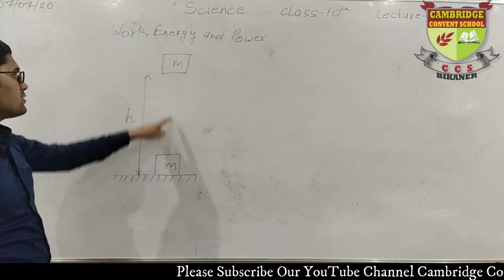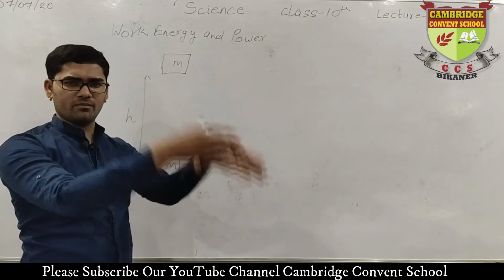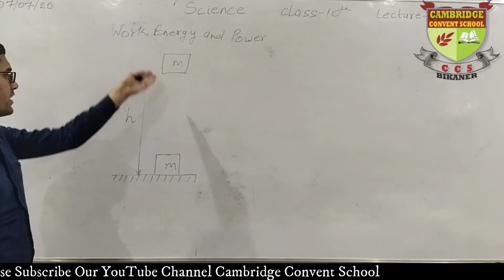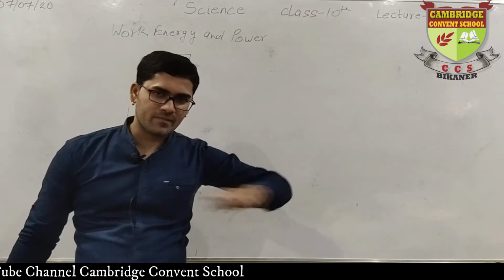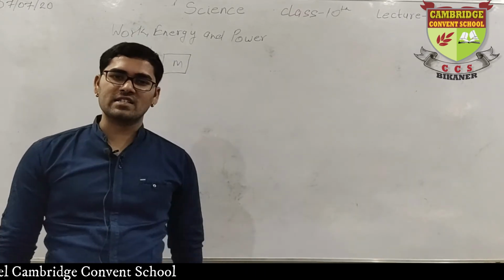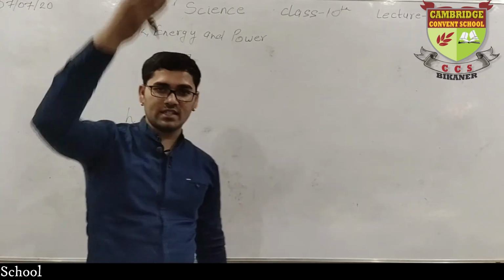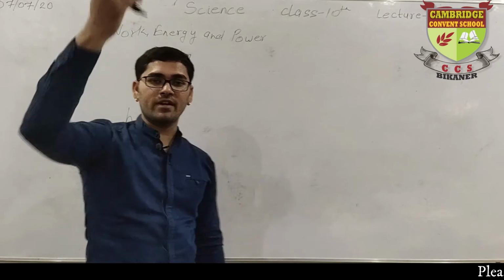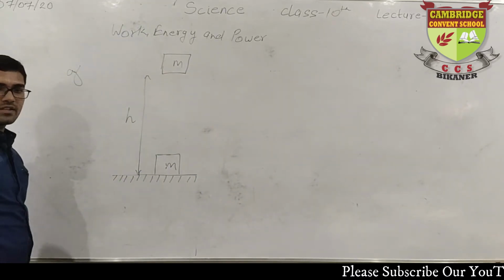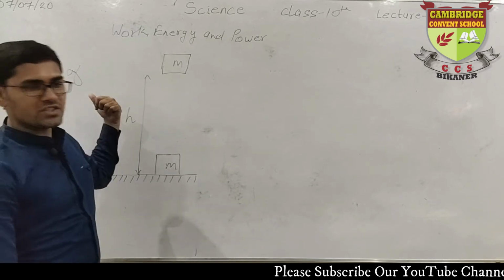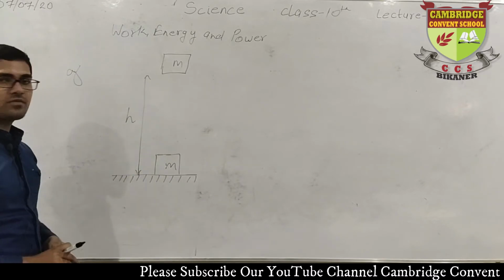After some time the mass was brought here by applying some force. We lifted it, so a manual force is there. So it came to this height. And you know very well, when an object is moving in the horizontal direction, then an acceleration known as a works. But if an object is moving up and down, then there is a role of gravity. So the acceleration turns into gravitational acceleration. That time a is not used, small g is used. Clear? Fine. So what about the formula for this?